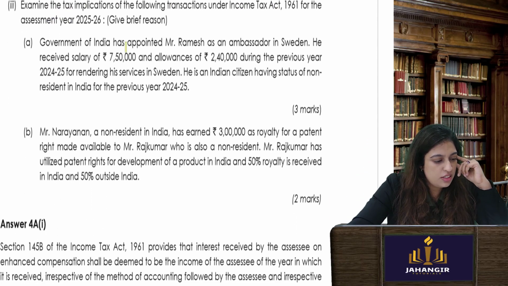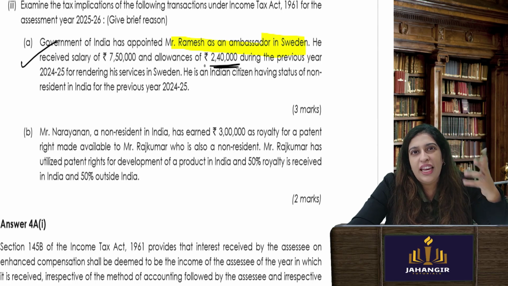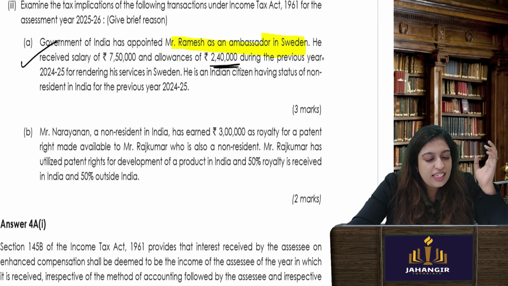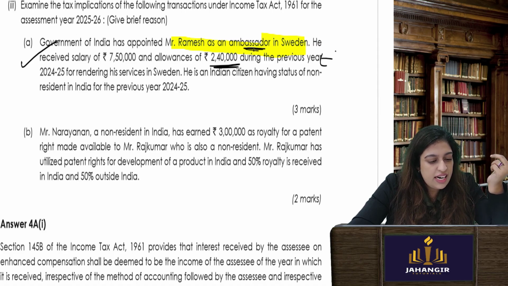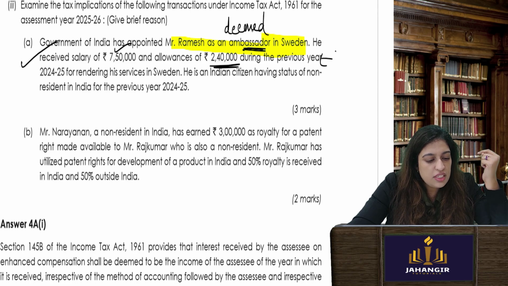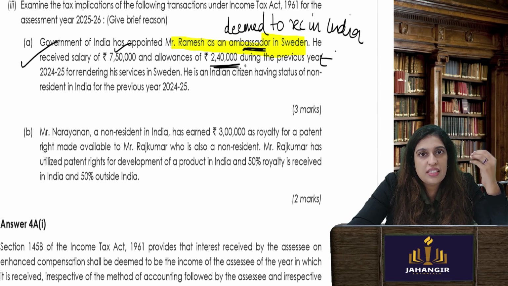Examine the tax implications. Government of India has appointed Ramesh as an ambassador in Sweden. He received a salary of 7 lakh 50 and allowance. See, what is the allowance? Staying allowance, driving allowance, eating allowance abroad. This is not going to be taxed. Allowances for foreigners, he has been appointed as an ambassador in Sweden, not taxed. But even though he has received money outside India, salary is deemed to be received in India because it is paid by the government, and it will be taxed in India, only the salary. Irrespective of whether his citizenship is non-resident or resident.